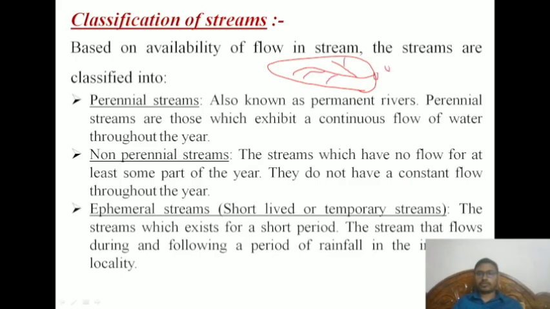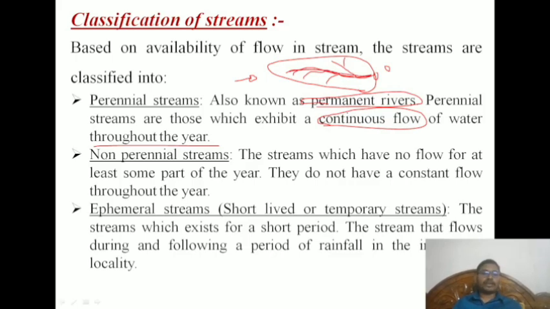This is called the outlet. So if this watershed has continuous water in this particular river, that is called a perennial river, only with respect to the sea, also known as permanent rivers. Perennial streams are those which exhibit a continuous flow of water throughout the year. That means there will be continuous water throughout the year.